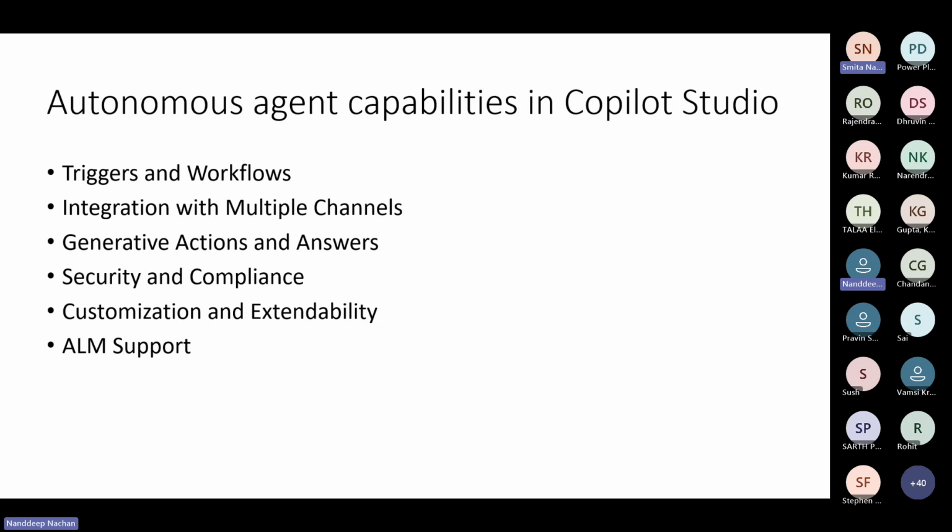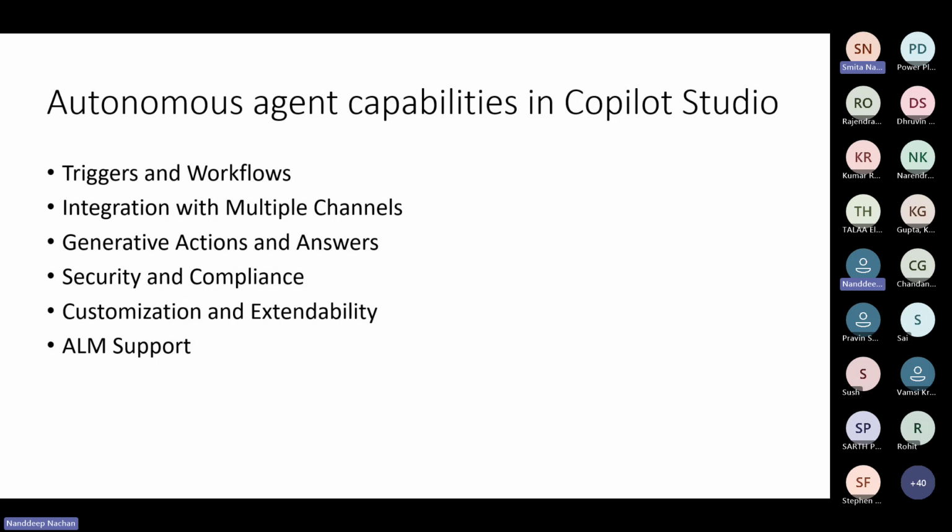So, this autonomous agent capabilities in Copilot Studio enable the creation of AI powered systems that can operate independently to perform the tasks and the workflows without this constant human intervention. So the first one, let's talk about these triggers and workflows. So agents can be set up to respond to specific triggers or events such as the user input, system notification, or the data changes.